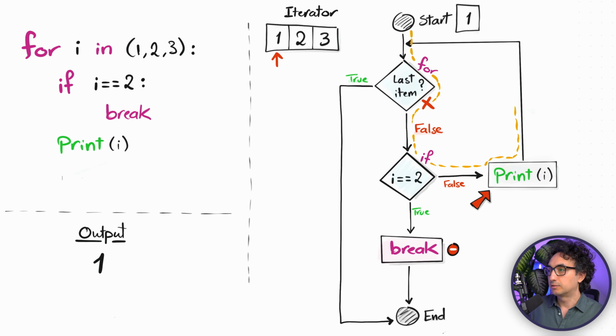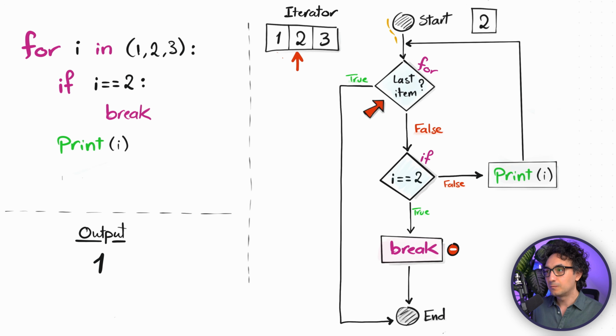Then it jumps back to the top and again asks the same question. Are we done? Well, the iterator answers with a value. We are not done yet, so it stays inside the loop and asks the second question. Is i equal to 2? Well, this time yes, this is true. 2 is equal to 2 and that's why Python goes to the break statement.